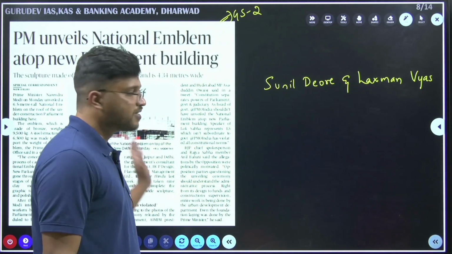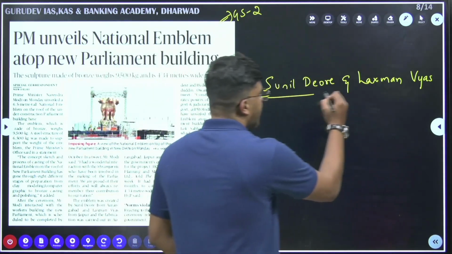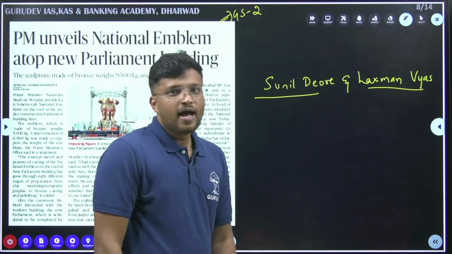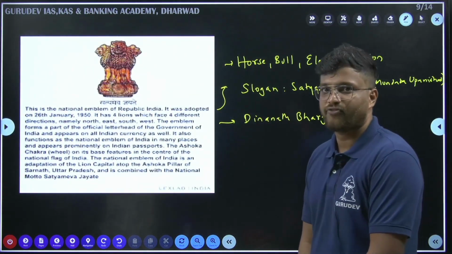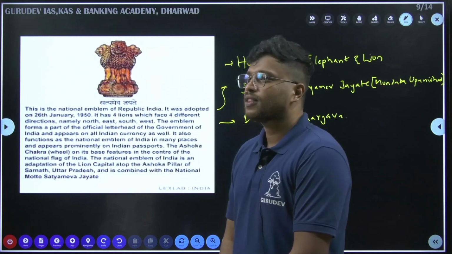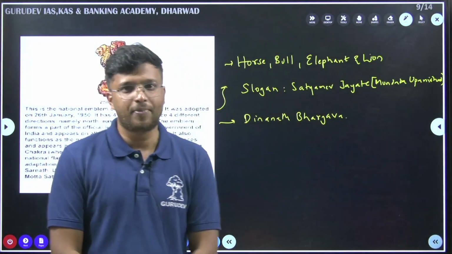First of all, who designed this latest national emblem? It was designed by Sunil Deore and Laxman Vyas. As well, you have to look at the facts of the national emblem. What are the major facts of the national emblem? Firstly, where is the national emblem adopted from? It is adopted from the Ashokan capital at Sarnath.